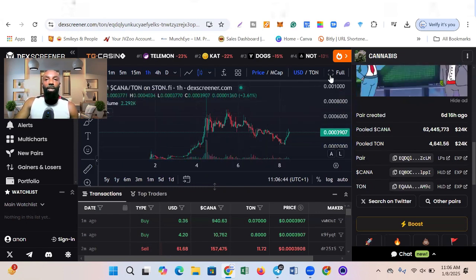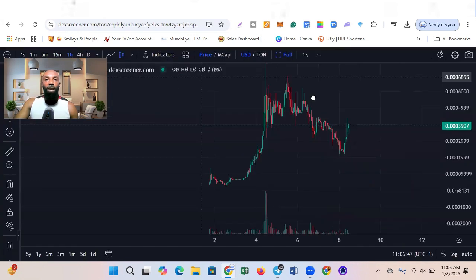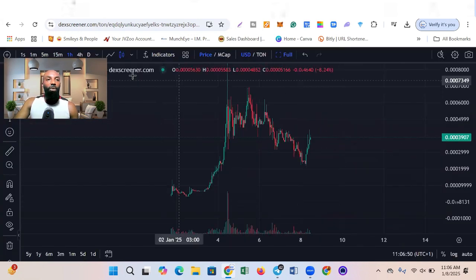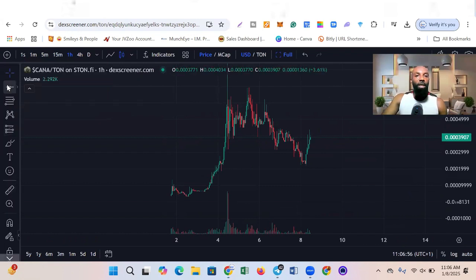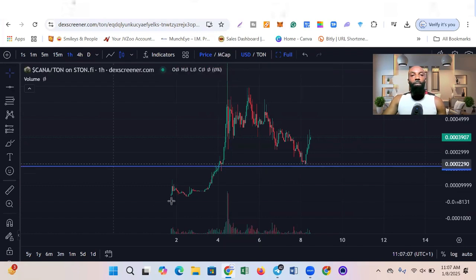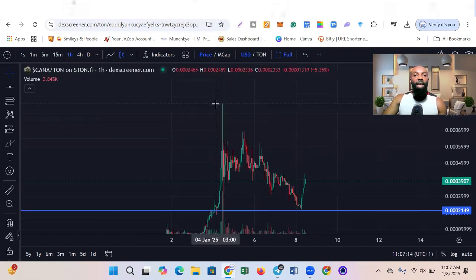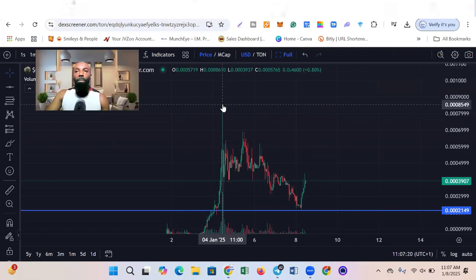Quickly, let me put this chart on full screen. If you check here, you can see there's a kind of support here. When the project actually took off about 6 days ago, it went in a parabolic style up to this particular spot, which is about 8549. That is the all-time high of the project, and it started coming down.